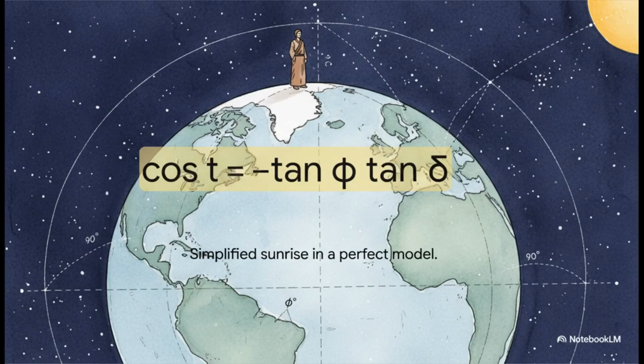It's beautiful, right? It connects the hour angle t directly to your latitude on Earth and the sun's position up on the celestial sphere. But here's the kicker, the crucial catch. This whole thing hinges on the idea that the sun is at a zenith distance of exactly 90 degrees. And as we're about to see, in the real world, that's just not what happens.